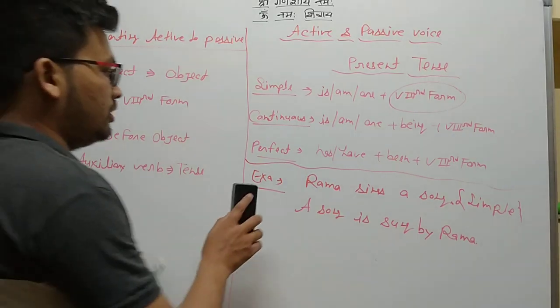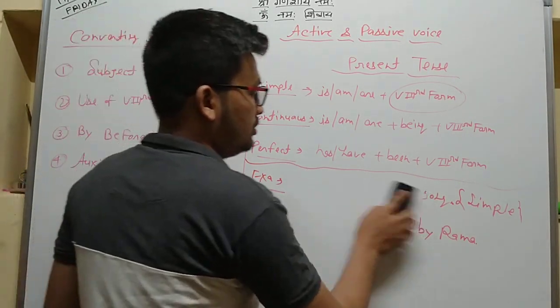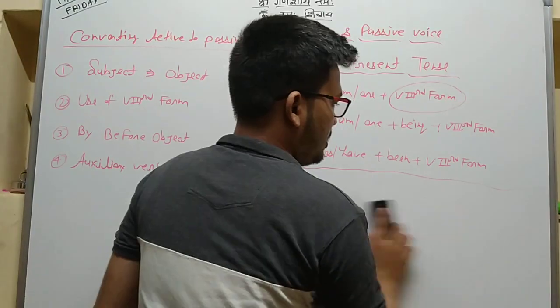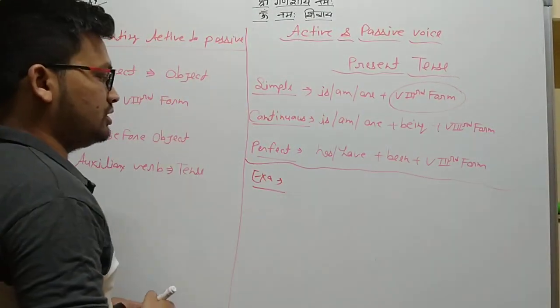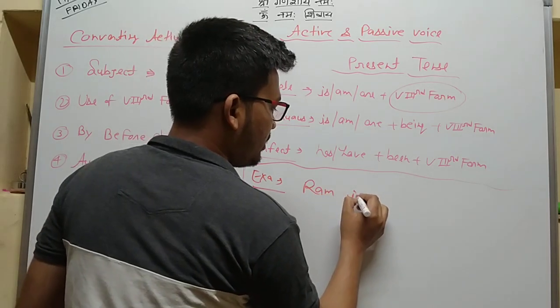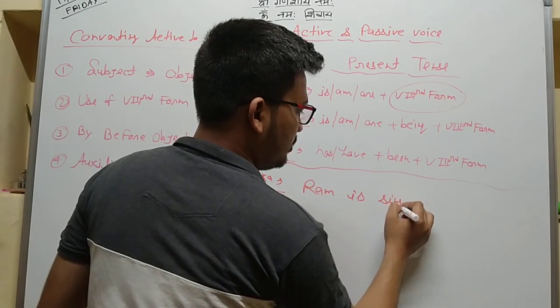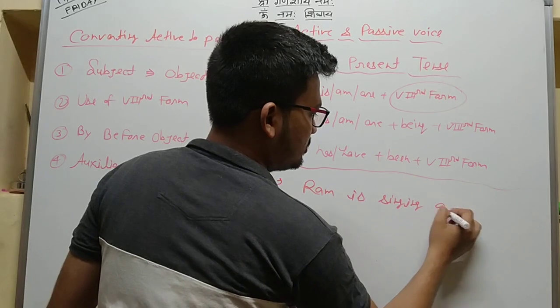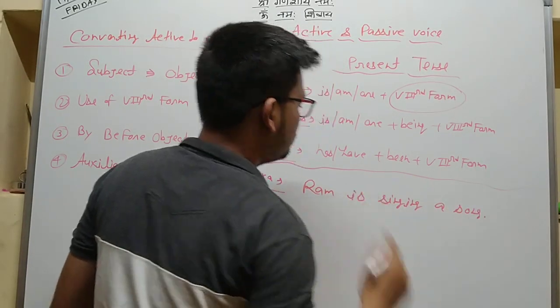Okay. Let's take an example of continuous tense. Ram is singing a song.